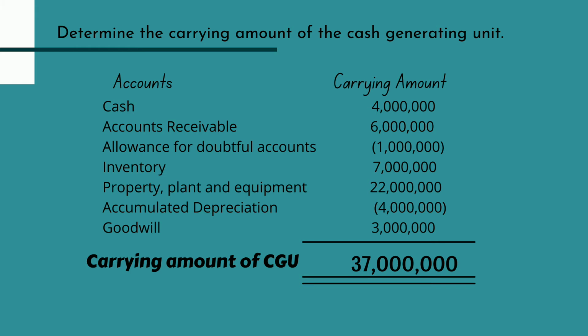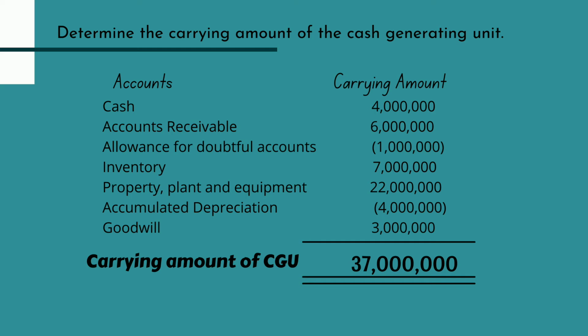For requirement number 1, which is to determine the carrying amount of our CGU, shown on the screen are the accounts included in finding the total carrying amount. First is our cash, which is 4 million. Next is our accounts receivable, which is 6 million, less 1 million for allowance for doubtful accounts.